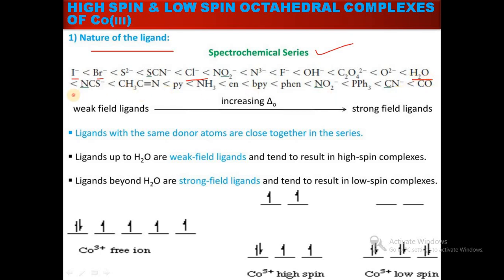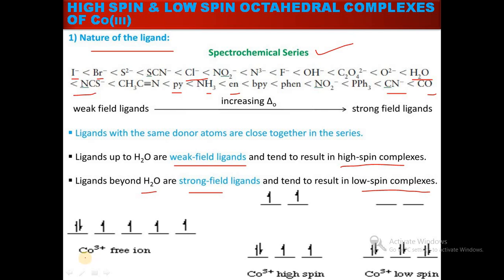After water, that is NCS minus, pyridine, ammonia, ethylene diamine, CN minus and CO, all these are strong field ligands. So ligands up to water are weak field ligands and tend to result in high spin complexes, and after water, the strong field ligands tend to result in low spin complexes.